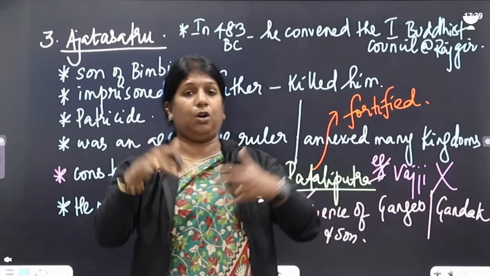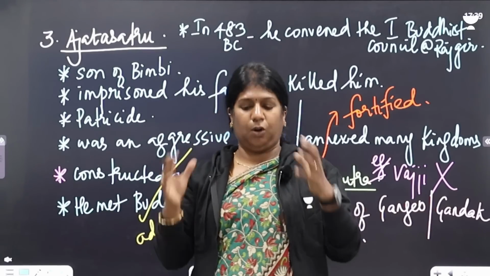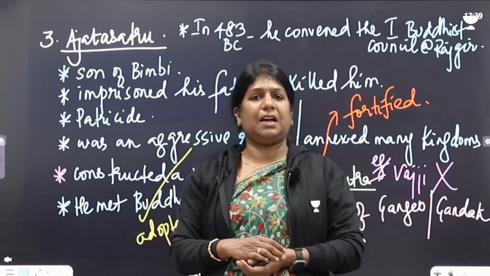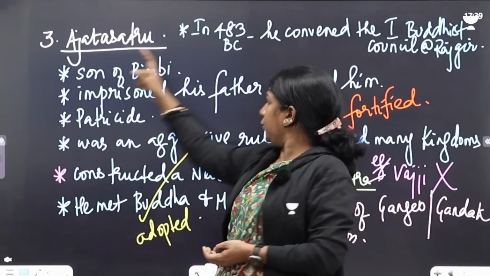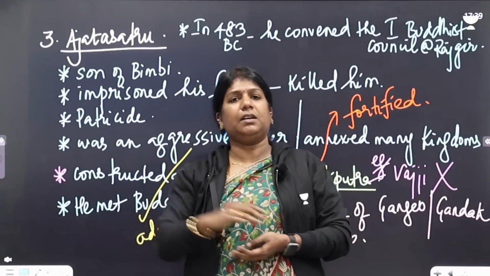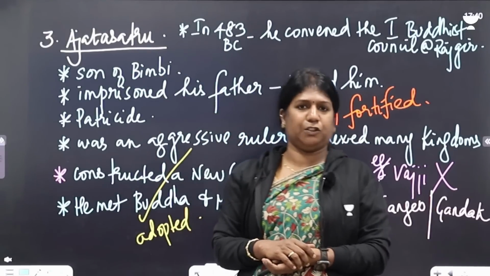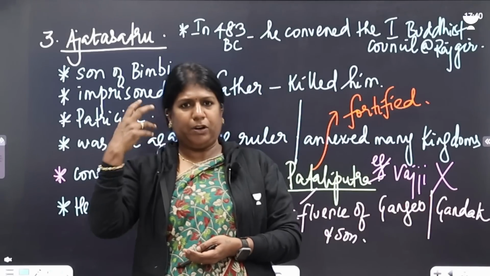He called all the great Buddhist monks like Ananda and Upali, they all gathered and the Buddhist scripture was written. The Sutta Pitaka and the Vinaya Pitaka were written in the first Buddhist council, held in 483 under the presidentship of Ajatasattu. So later, after taking Buddhism, he became naturally good.